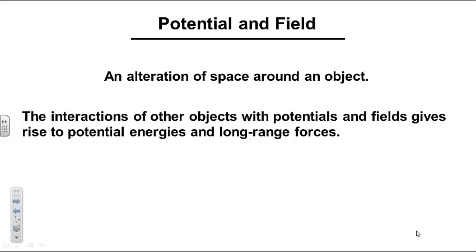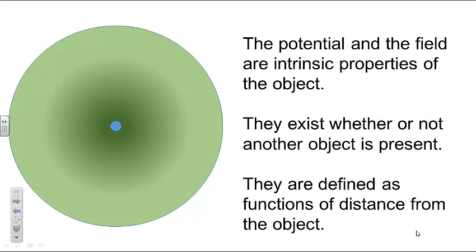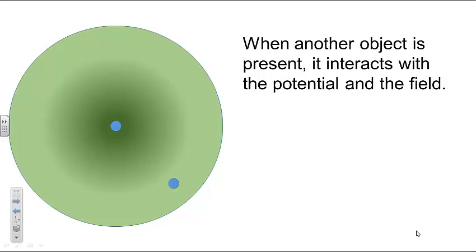Let's consider a system that consists of a single object. We argue that this object alters the space around it, creating a potential and an associated field. The magnitude of both of these alterations decrease as the distance from the object increases. The potential and field are intrinsic properties of the object. In other words, the potential and field of the object exist whether or not another object is present to interact with them. When another object is present, it will interact with the potential and field of the first object.